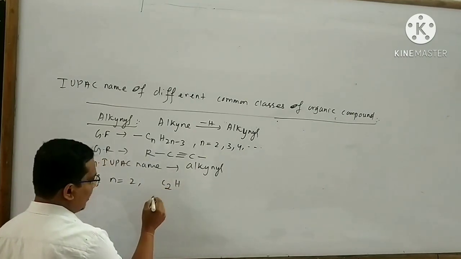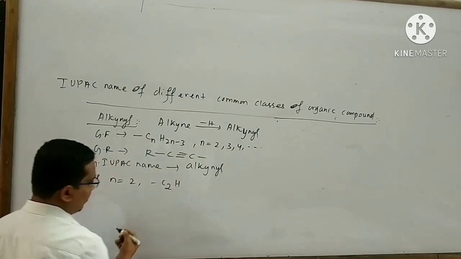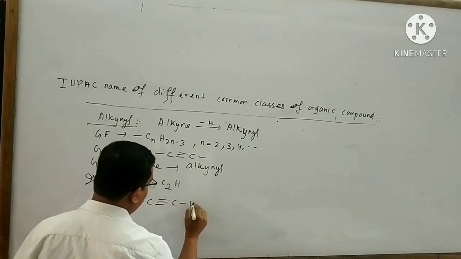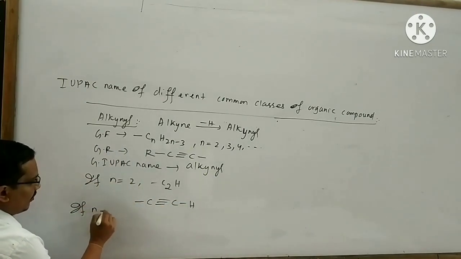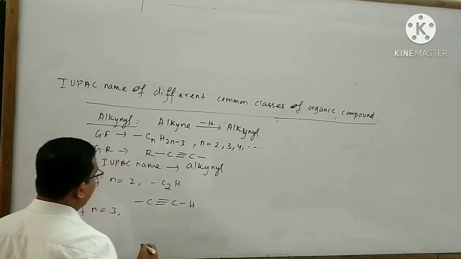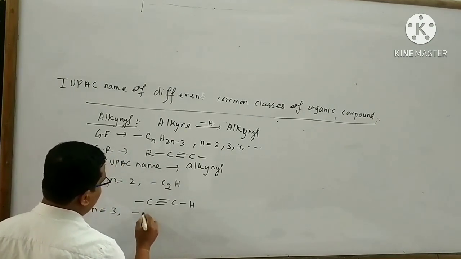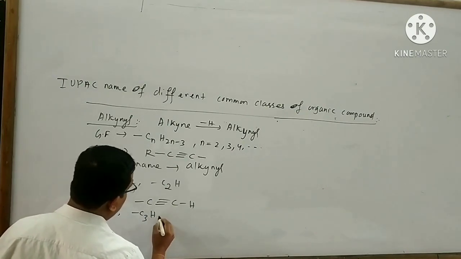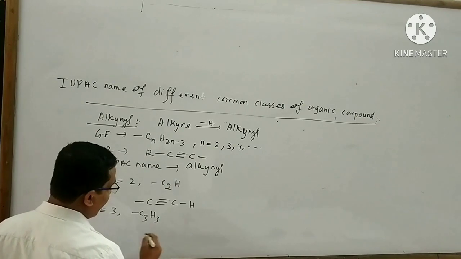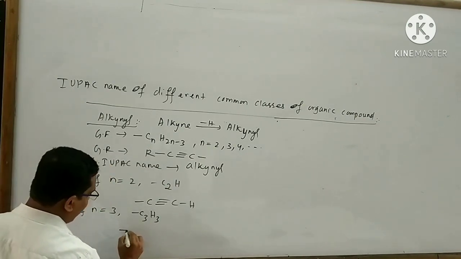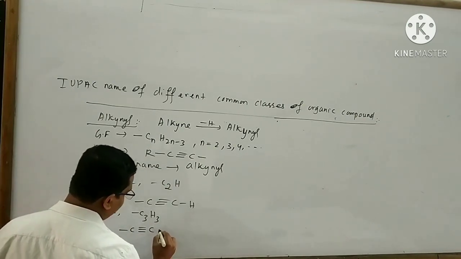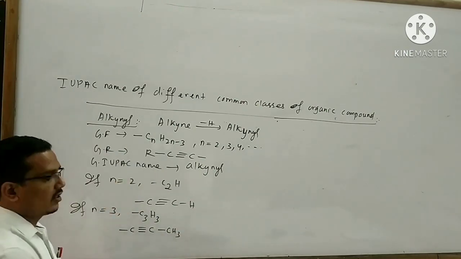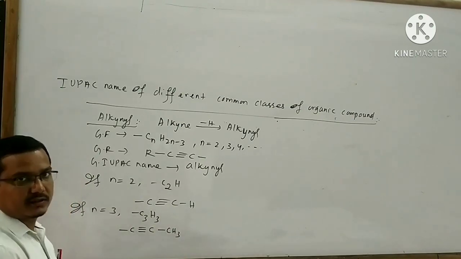That means here I can write -C2H3. The structure is written like this: -CH=CH2. If n equal to 3, then the alkenyl is -C3H5. I can draw the structure like this: -CH=CH-CH3. Like this you can think about other alkenyls.